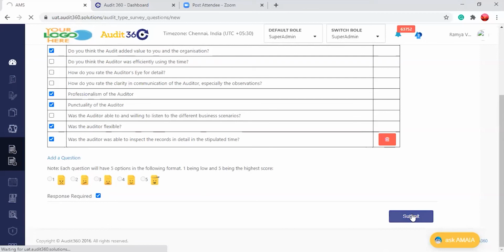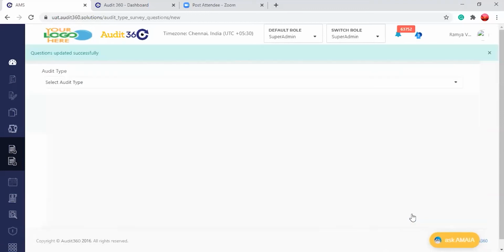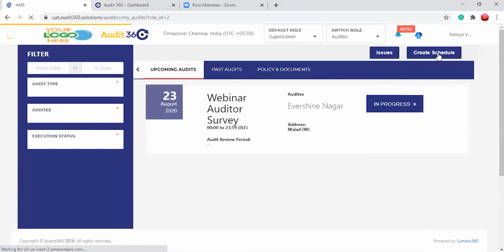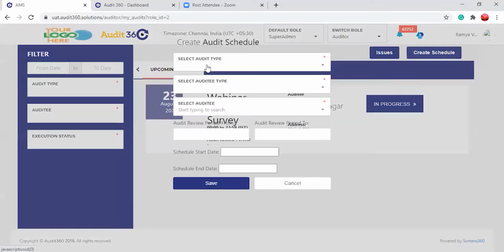If execution has already been done for this particular audit type, this will not affect the previous audits. This will be applicable only for the current and future audit schedules. Now I will be showing how this will work. Before that, we have to execute one audit, and then only will those questions be reflected to the auditee user. So I'll quickly execute this audit, and we will see how the questions come in. Before that, I have to schedule the same audit type.